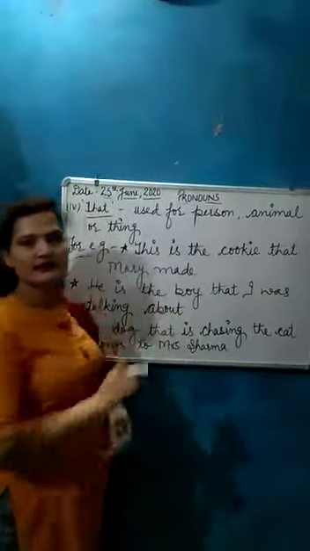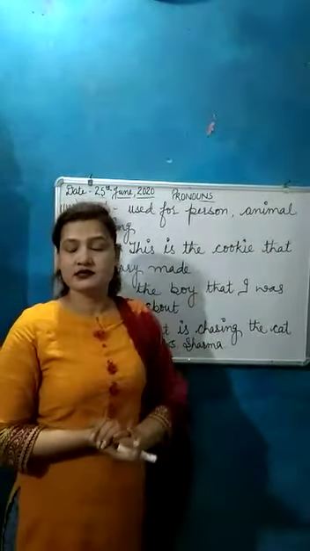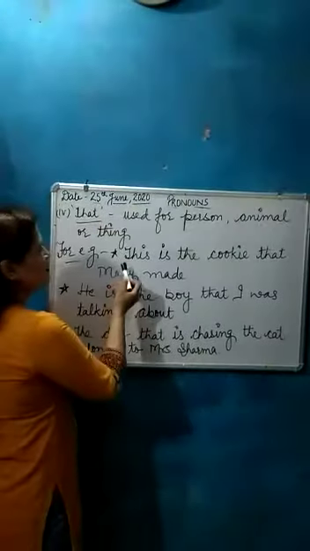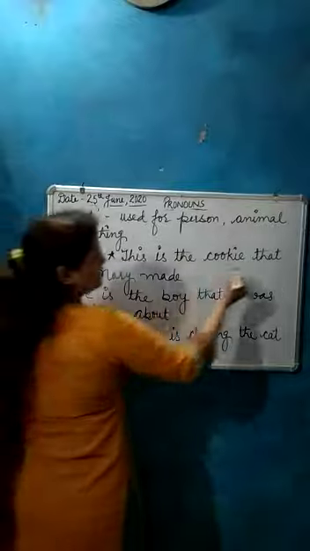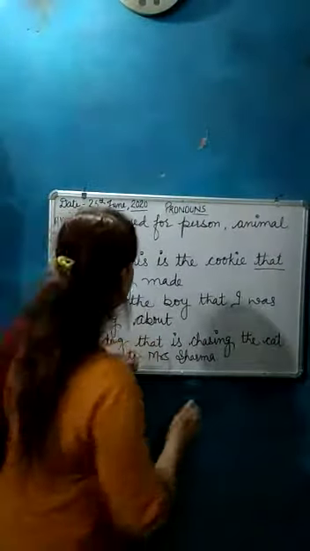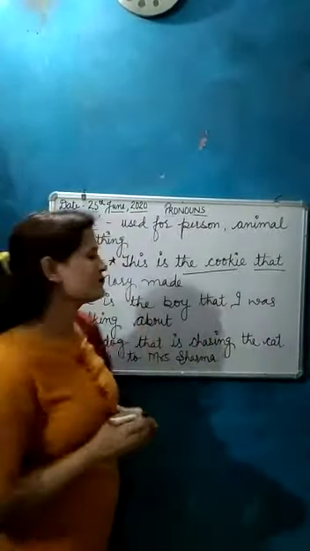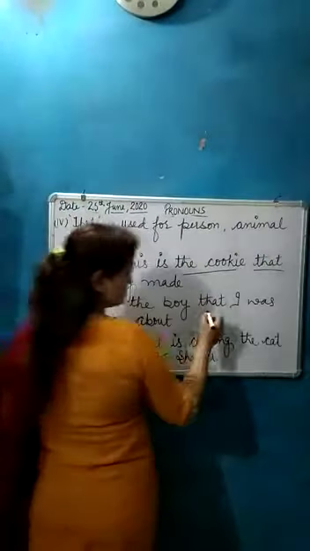The next one is that. That is used for an animal, person or thing. For example, this is the cookie that Mary made. Here we use that as a relative pronoun, and it belongs to the cookie, which is a thing. He is the boy that I was talking about.